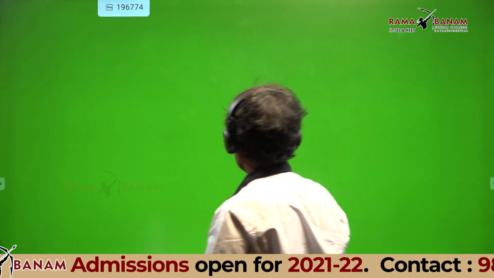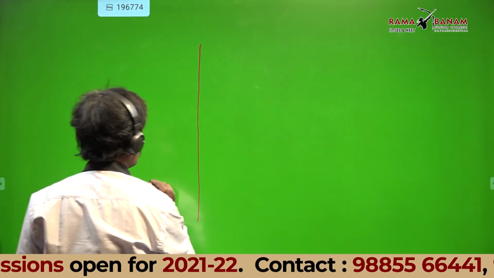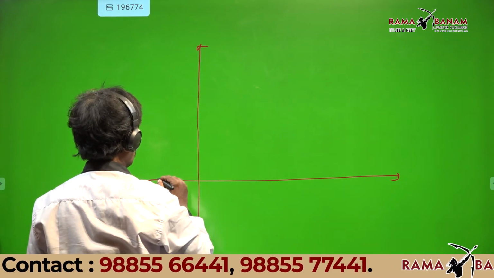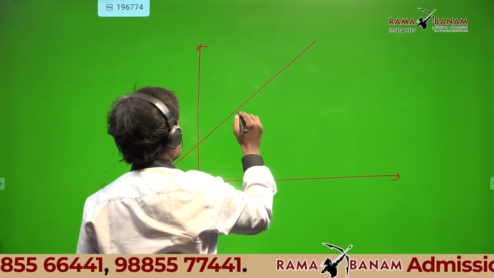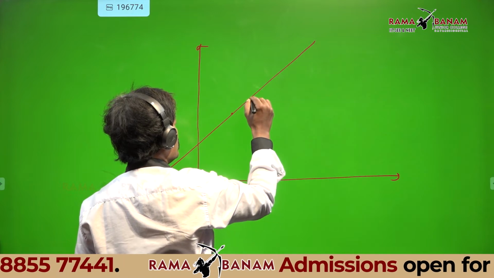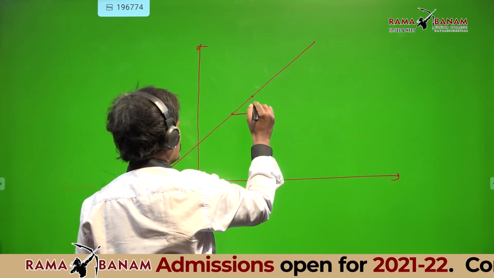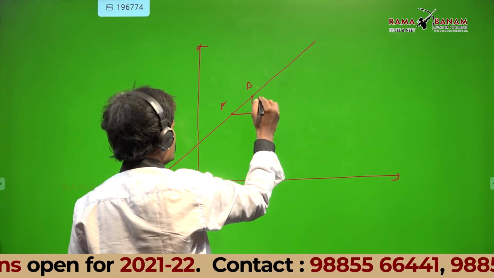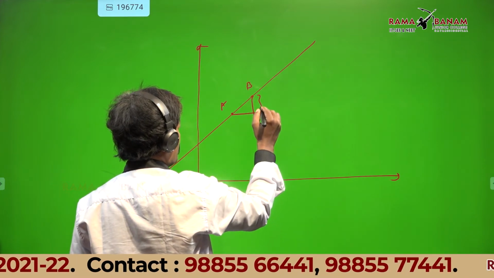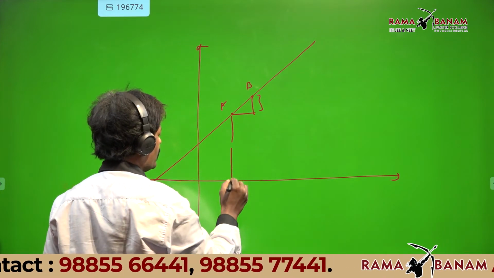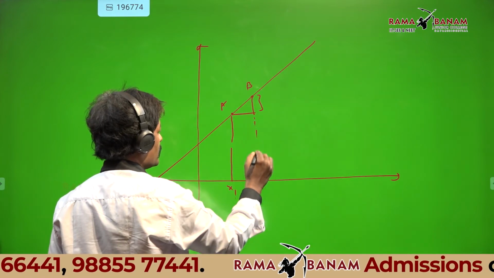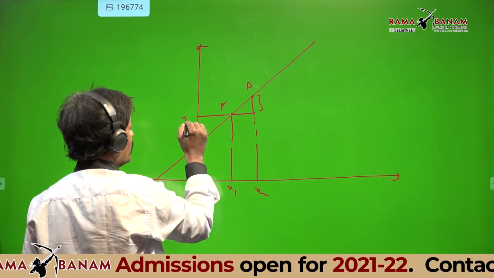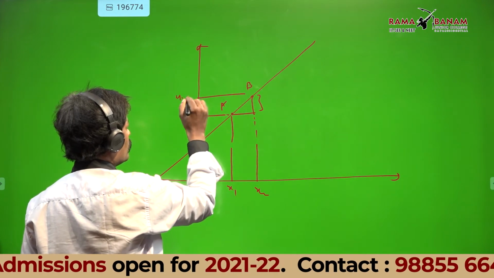Now listen. If you take a straight line, take 2 points A and B. I will draw one triangle here. This is x1, this is x2, this is y1, this is y2.